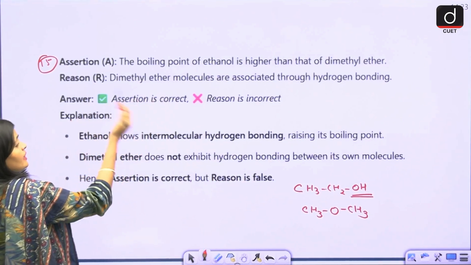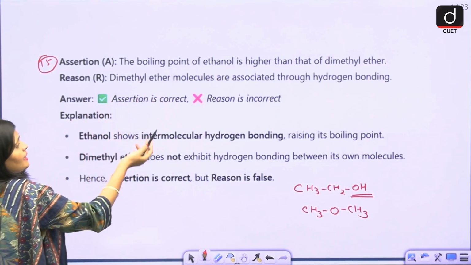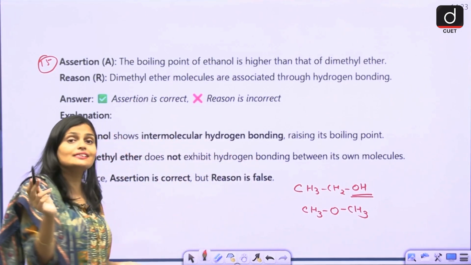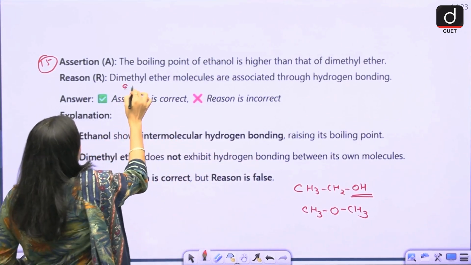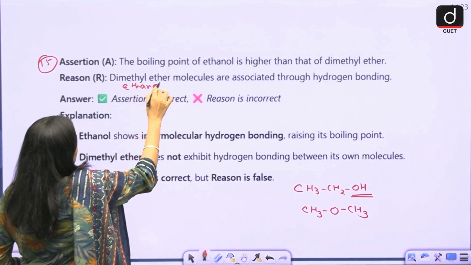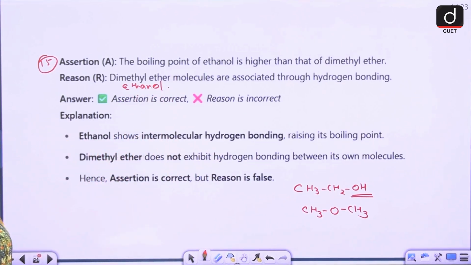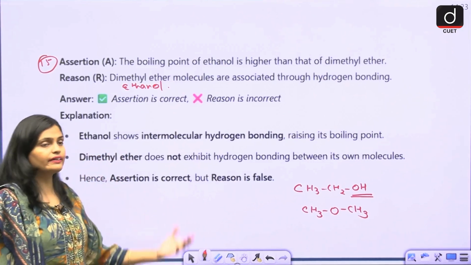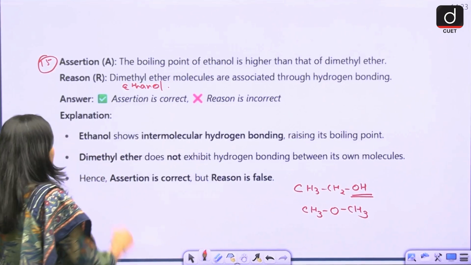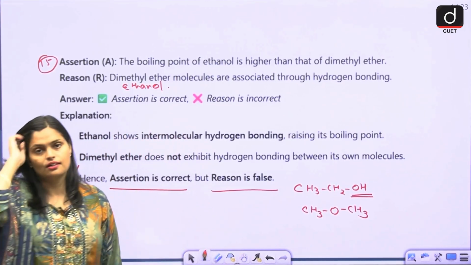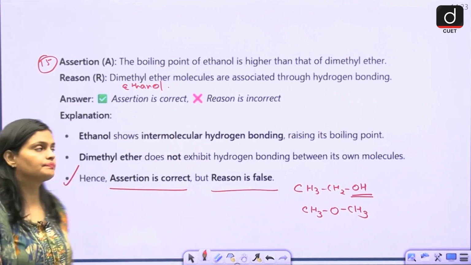Correct. The reason says that dimethyl ether molecules are associated through hydrogen bonding. That is wrong. Ethanol is associated through hydrogen bonding. This will be the correct reason. Ethanol shows intermolecular hydrogen bonding. Dimethyl ether does not exhibit hydrogen bonding between its own molecules. Hence, assertion is correct and the reason is false. All right.